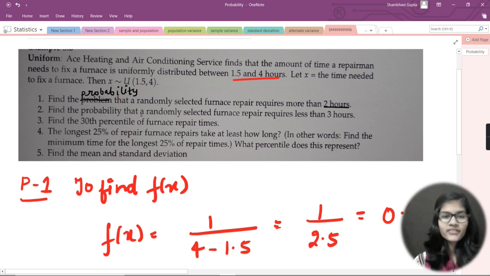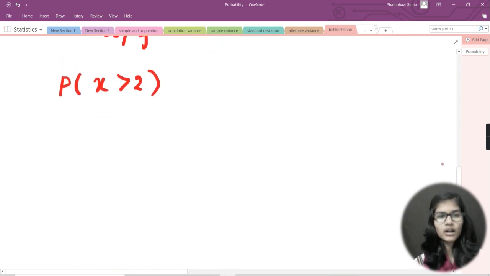And we need to just find this thing only: find the probability that a randomly selected furnace repair requires more than 2 hours. Fine, so this is done. Now what I need to do here is go down this side. Now I would find the probability for this. What is the probability for finding this?